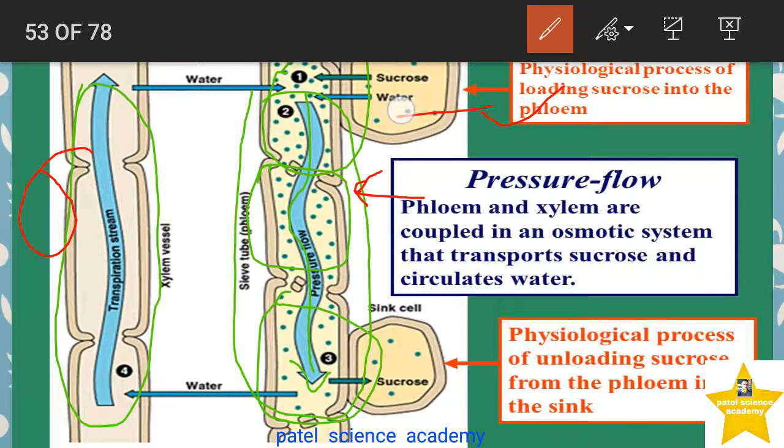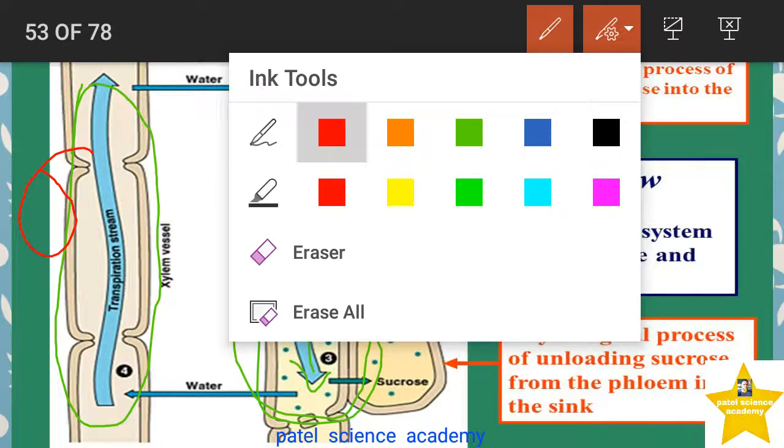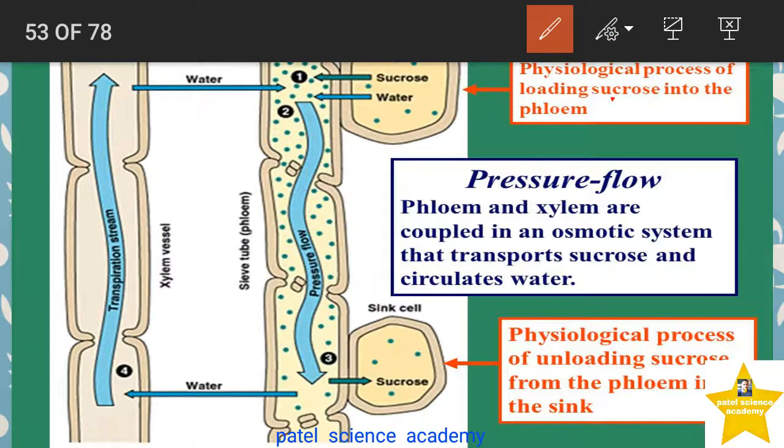It takes place here. You can see sucrose and the water is entering into these sieve tubes of the phloem area by the 1 and 2 number point. Then what happens when it enters into this phloem area or into the sieve tubes of the phloem area? It goes from one sieve tube into another sieve tube. It flows actually from the source into the sink by this direction, wherever there is a need of the material or the nutrients.